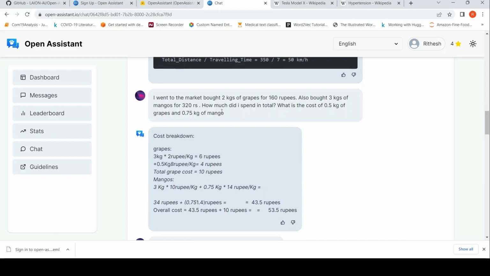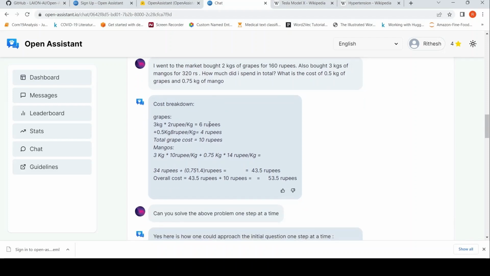I wanted to try a tricky one. So I said I went to the market, bought 2 kgs of grapes for 160 rupees. Also bought 3 kgs of mango for 320 rupees. How much did I spend in total? 320 plus 160, 480. What is the cost of 0.5 kg of grapes and 0.75 kg of mango? Half a kg of grapes and 3/4 kg of mango, right?